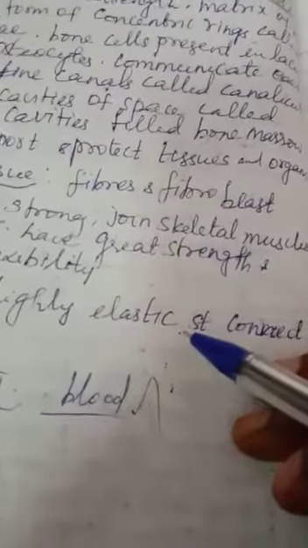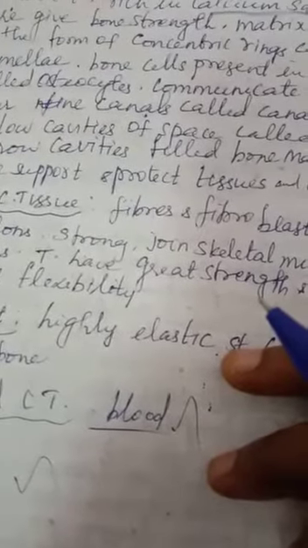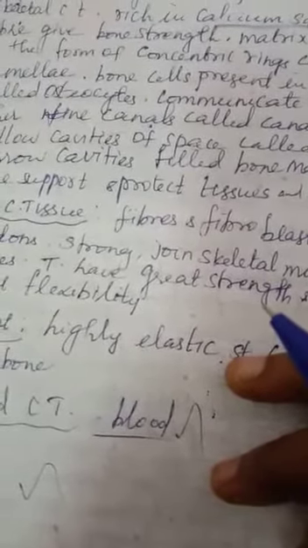Blood is a fluid connective tissue. The blood cells move in a fluid matrix called plasma. So what is plasma?